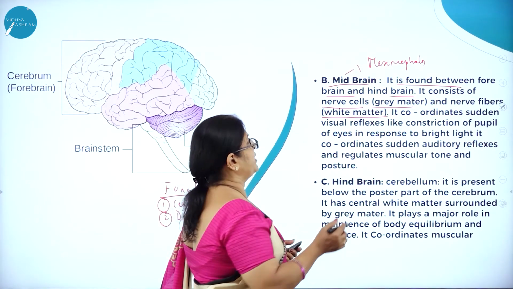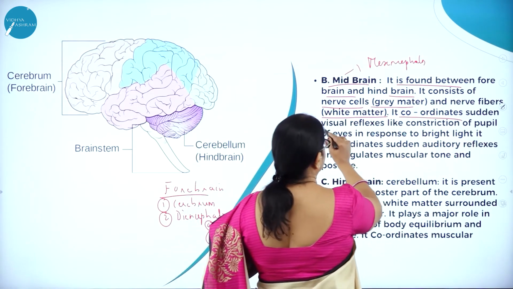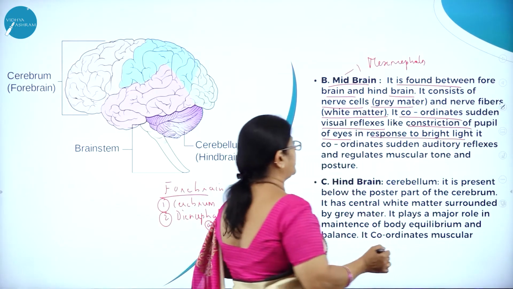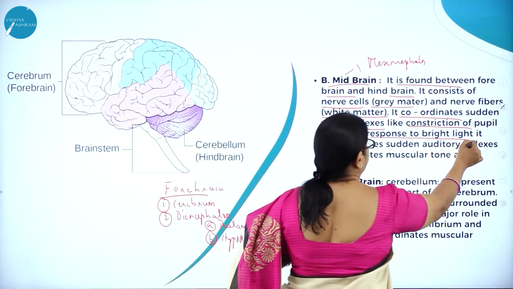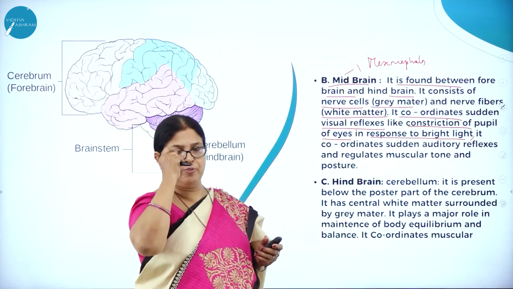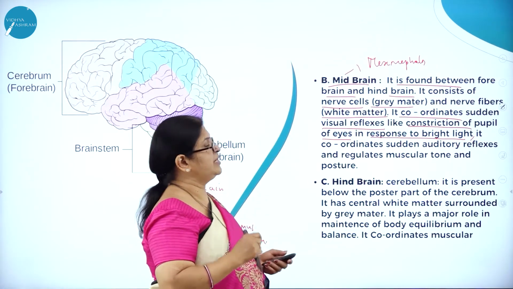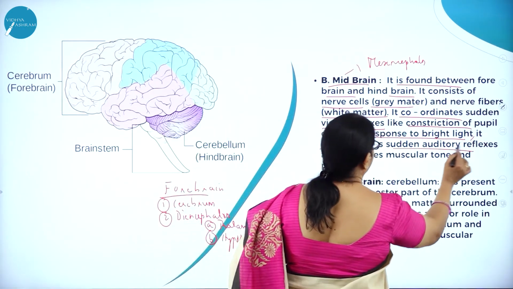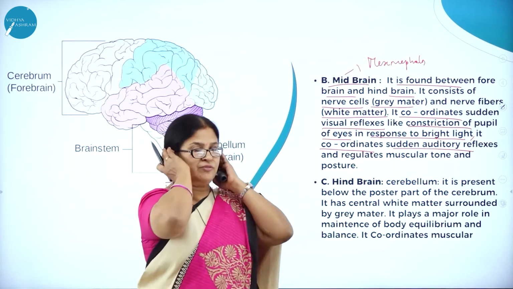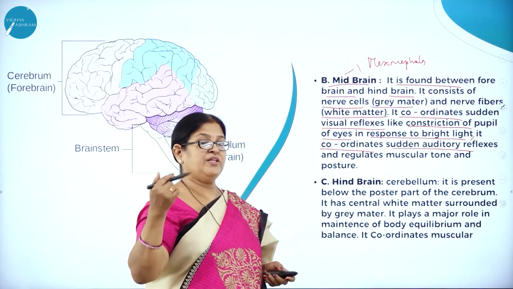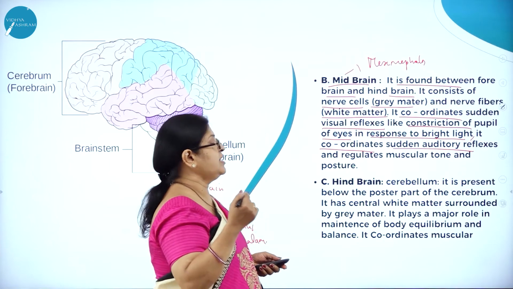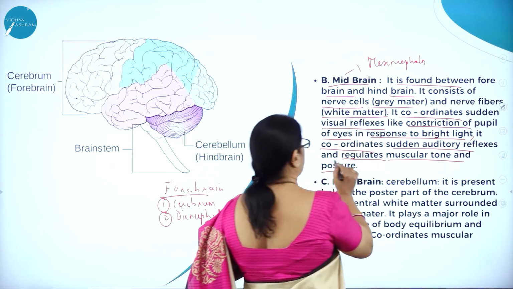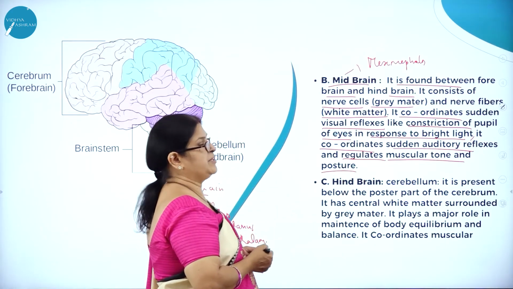And the midbrain is involved in coordinating sudden visual reflexes, like constriction of the pupil of the eyes in response to bright light, right? In case of bright light, we close our eye pupil. That is also coordinated by the midbrain. And not only that, it coordinates sudden auditory reflexes. Like if there is a sudden sound, we just close. So even the auditory reflexes are regulated by this midbrain, and it also regulates muscular tone and posture. See how important this midbrain is.